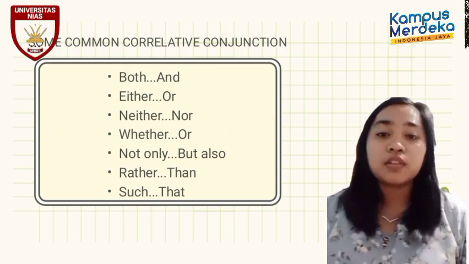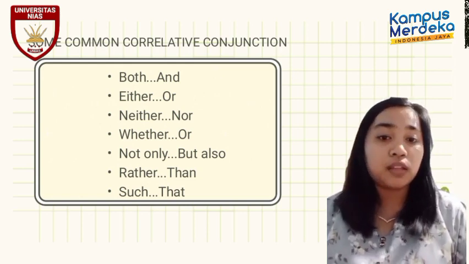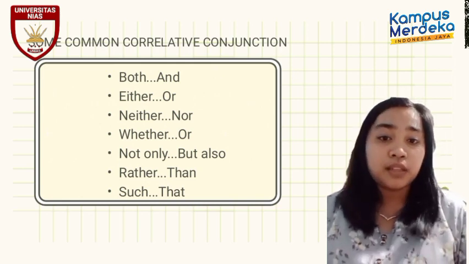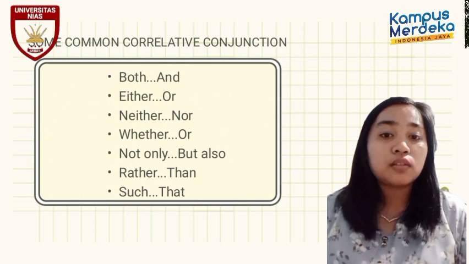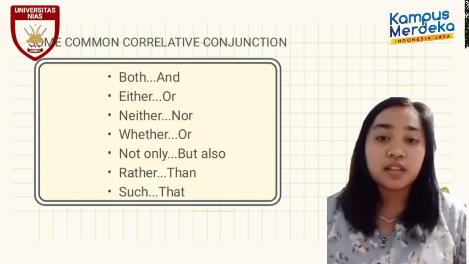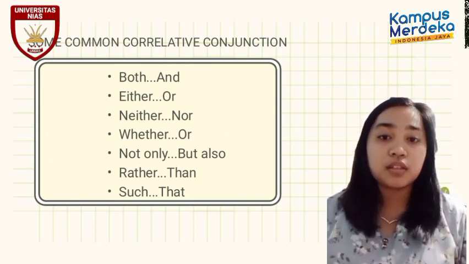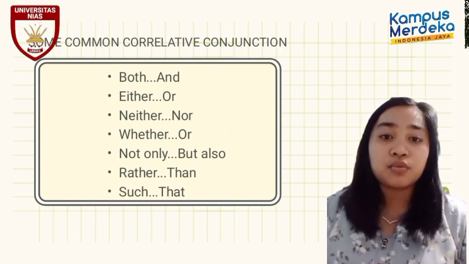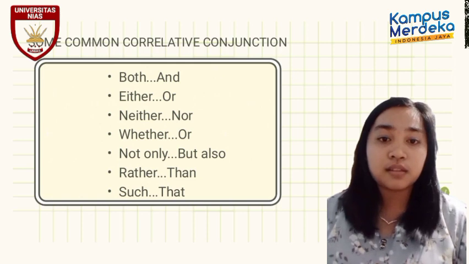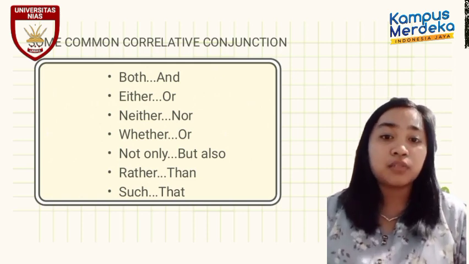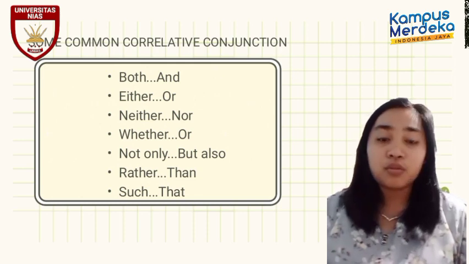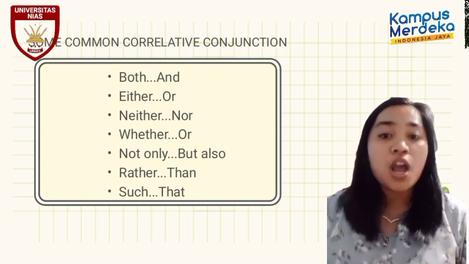And the fifth, not only and but also. Not only but also is used to connect two clauses in a sentence, but the two clauses must be parallel, or the second sentence uses nouns. For example sentence, Tony is not only intelligent but also friendly. Not only and but also, this is corrective conjunction.